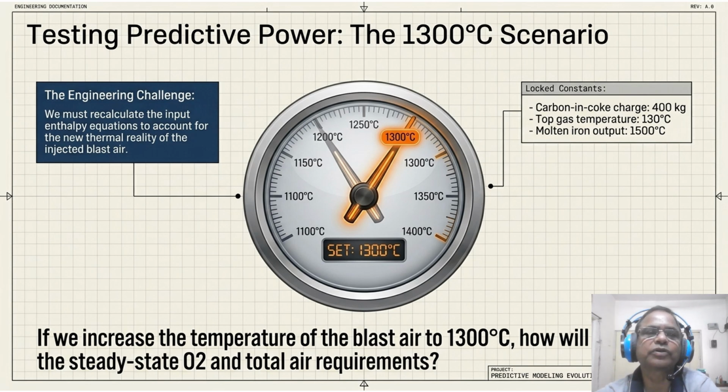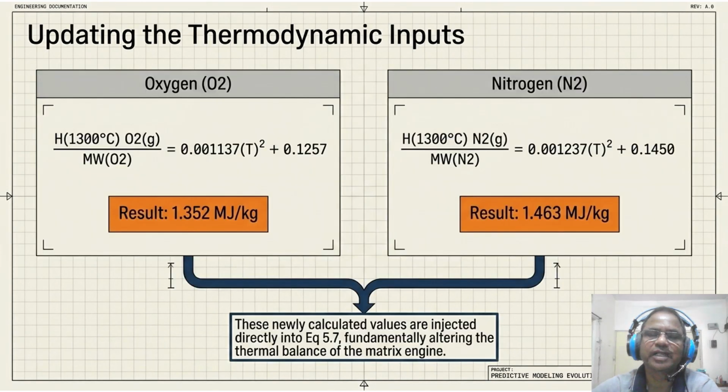The so what is pure efficiency. Every extra degree of heat in the blast is enthalpy we do not have to generate by burning expensive coke. So recalculation is now mandatory. To solve this, we must update our thermodynamic input equations. So coming to our next slide, which is going to discuss exactly the updating of the thermodynamic input.